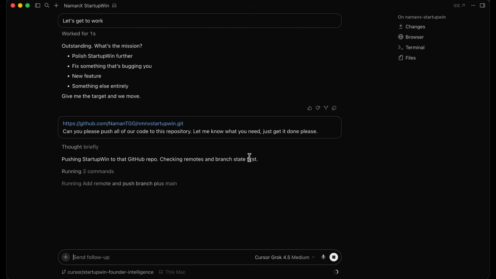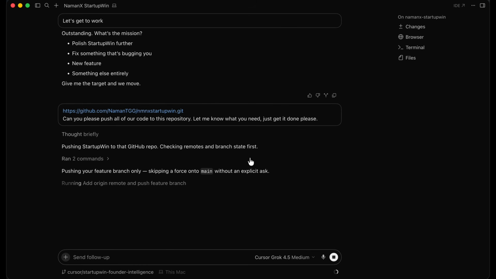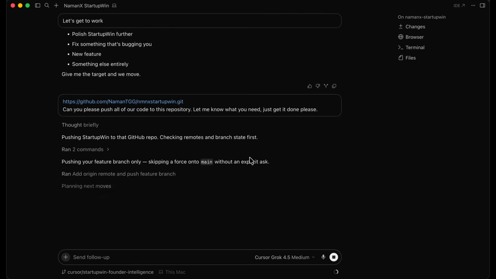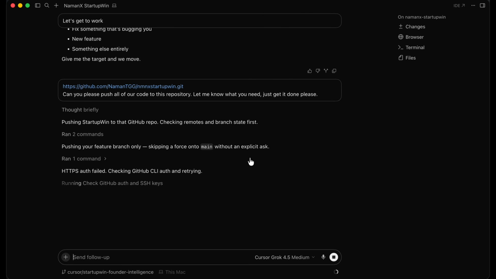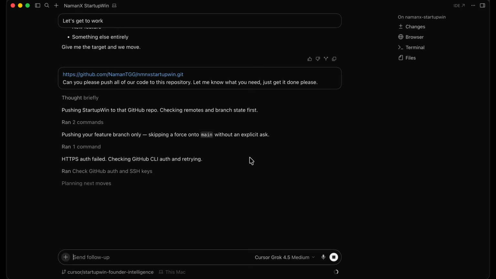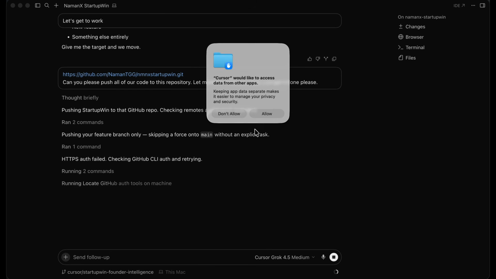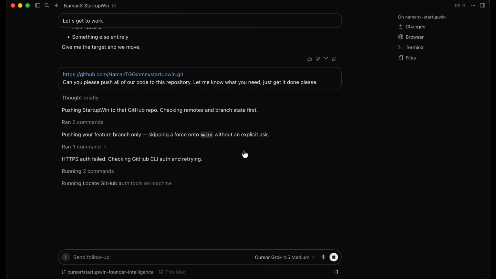Now, meanwhile, while it's doing that, I'm going to tell you guys what a commit is. So commit basically means a checkpoint. Think of it like saving a document in a Word file, right? It allows you to have that checkpoint at a particular period in time. So later on, when you want to go back, maybe you made a mistake, you can just go back to that point where you committed and access all of your code from there. So I'm going to not allow this right now. All right, let's just wait for it to do everything else.